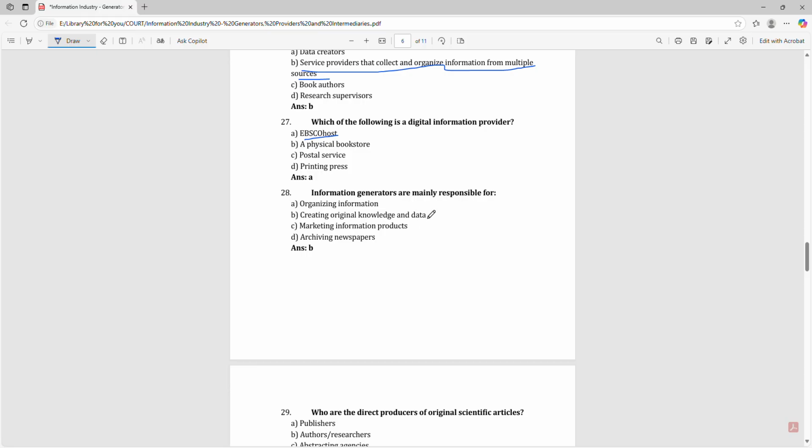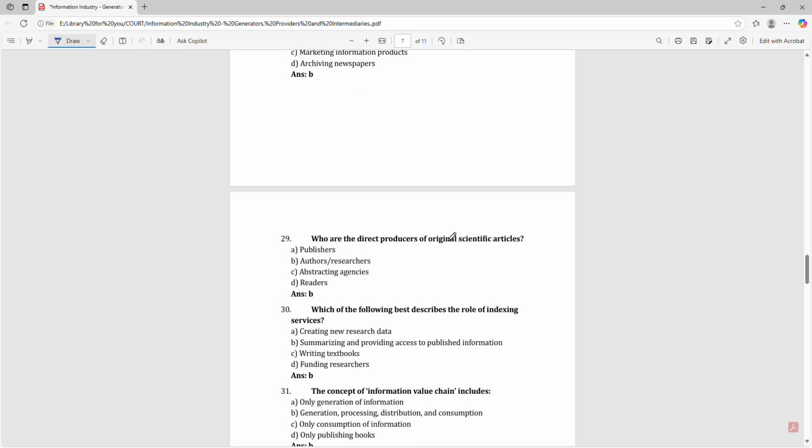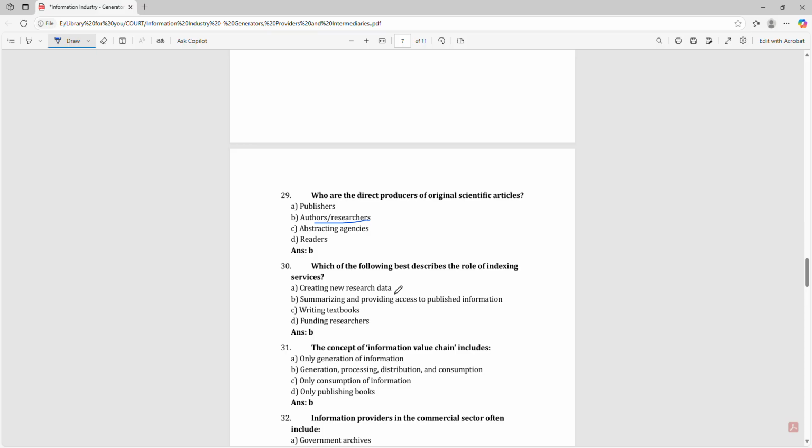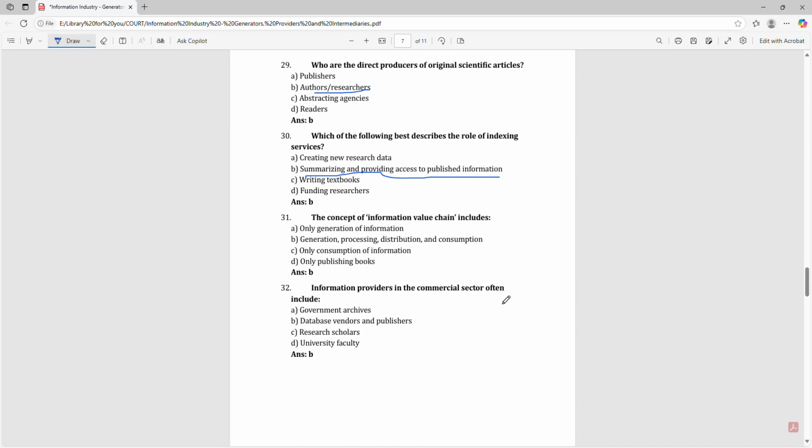Information generators are mainly responsible for creating original knowledge and data. Who are the direct producers of original scientific articles? Authors or researchers. Which of the following best describes the role of an indexing service? Summarizing and providing access to published information. The concept of the information value chain includes generation, processing, distribution and consumption.